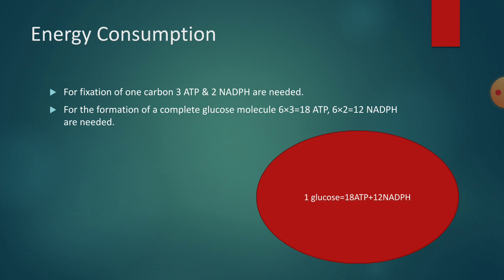So altogether, for formation of a single glucose molecule, at two different steps, 18 ATP molecules are consumed and 12 NADPH are consumed. So for the formation of one glucose molecule, for the continuous operation of Calvin cycle for 6 times, we need 18 ATP and 12 NADPH2.